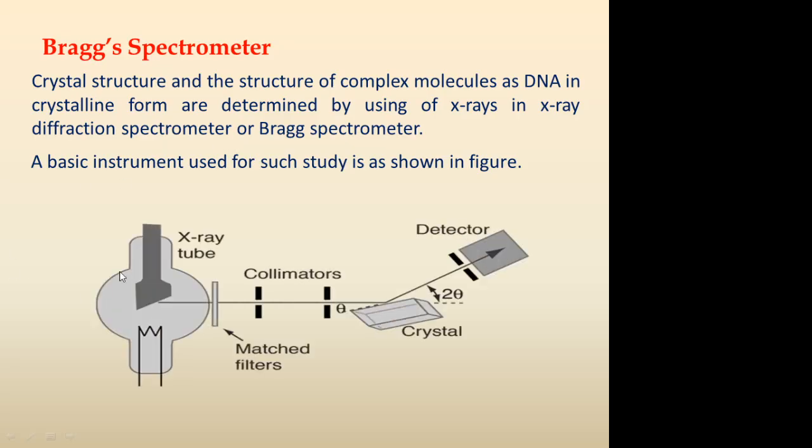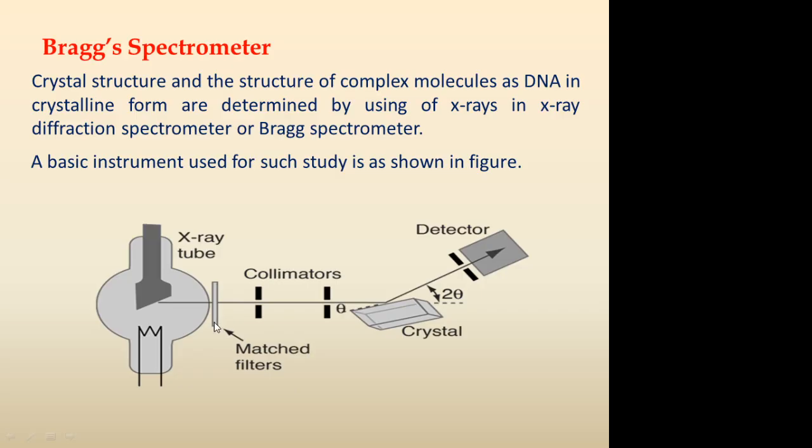It will have a Coolidge tube for generation of the X-rays, and when electrons generated from the filament hit the metal target, X-rays are generated. X-rays generated means it will generate both continuous X-rays as well as characteristic X-rays, and the principle used here is based on Bragg's law. Bragg's law requires a single wavelength, so monochromatic X-rays are required. That is why some filters are used here.